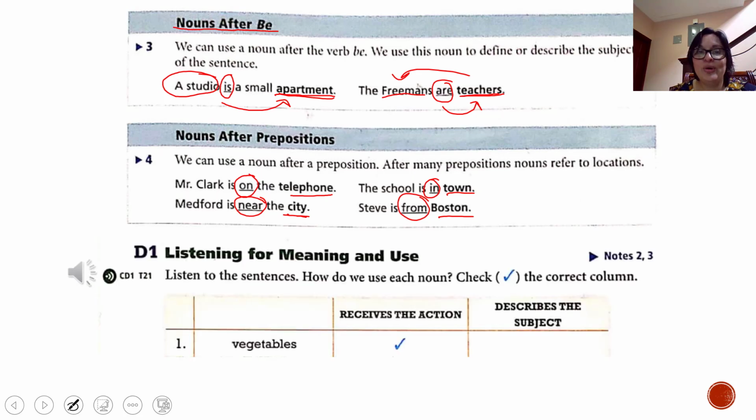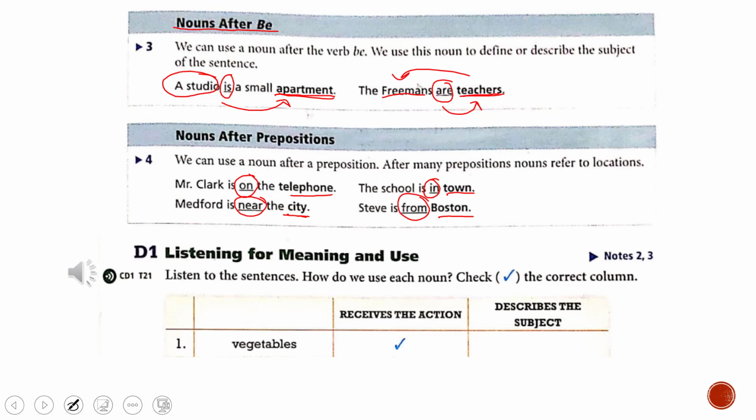So now, guys, it's your turn. Here we have another listening for meaning and use in page 69. Okay? Number 1 is done for you. What do you have to do? Listen to the sentence and tell me if the noun is receiving the action or object, or if the noun describes the subject. Okay, so you are going to identify if is object or subject, receiving the action or describes the subject. So let's listen to Chapter 4, page 69.